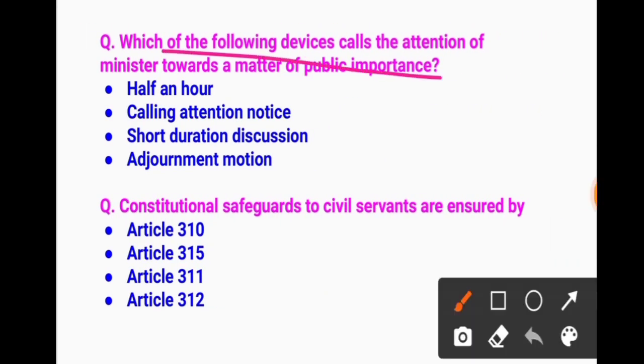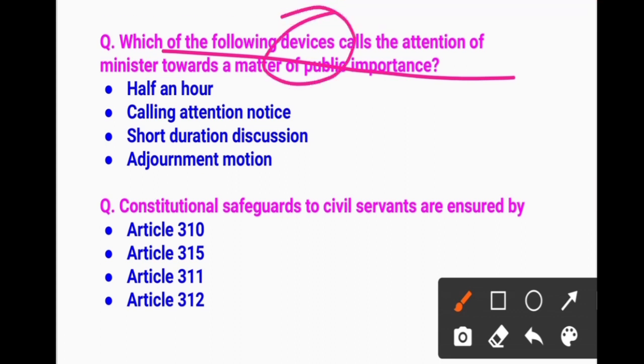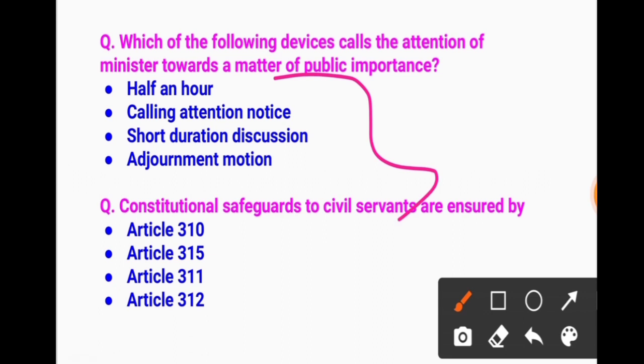Now the next. Which of the following devices, remember we have many devices used in Parliament, calls the attention of a minister towards a matter of public importance? Your answer should be the calling attention notice.